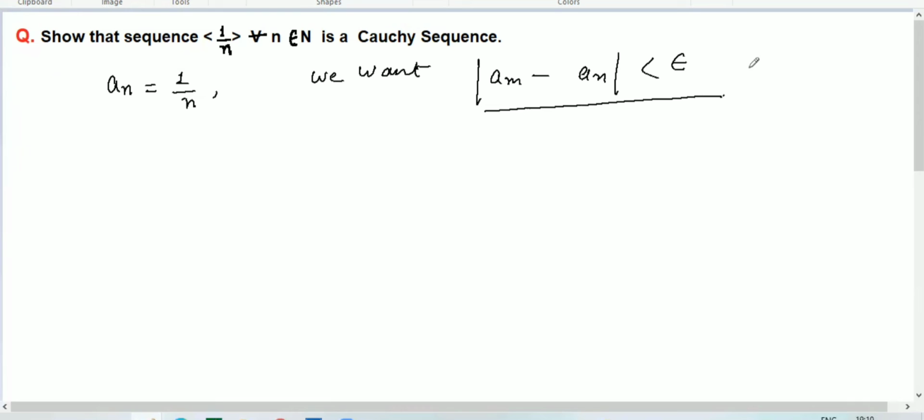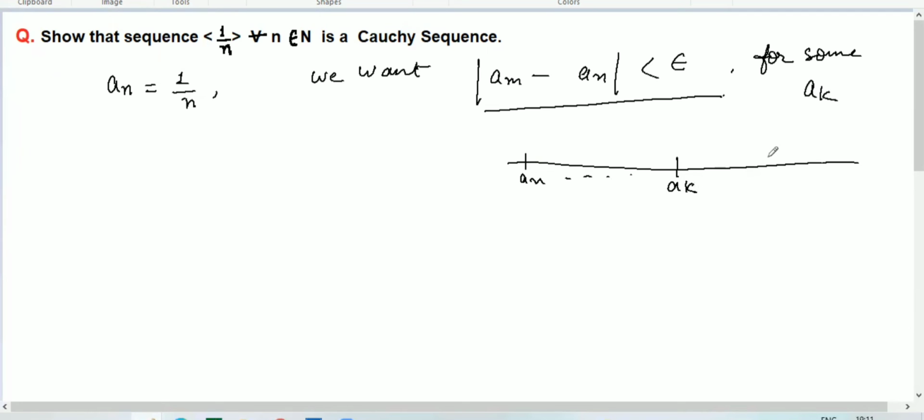This is for some particular number in the sequence, a_k. Let me explain it on the number line. Let a_n be the sequence, and some particular number we are taking here is a_k, and here a_m, and here a_n. In this sequence we have to prove that the difference between these two numbers will be less than epsilon after this particular number a_k.